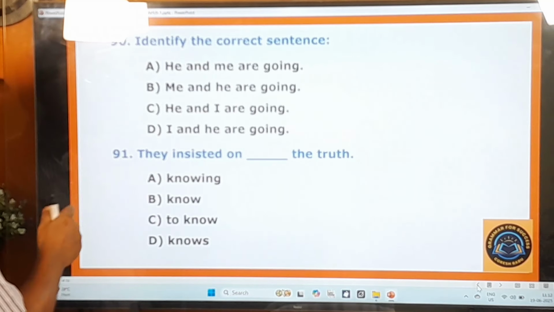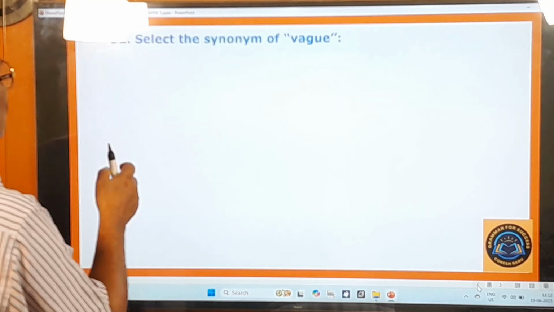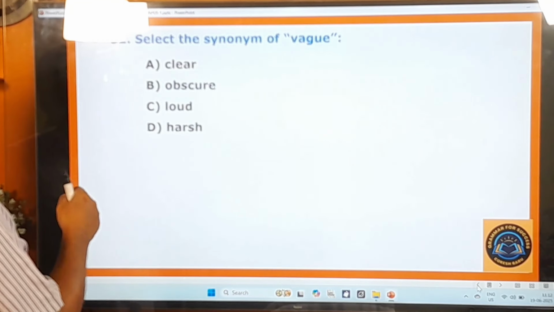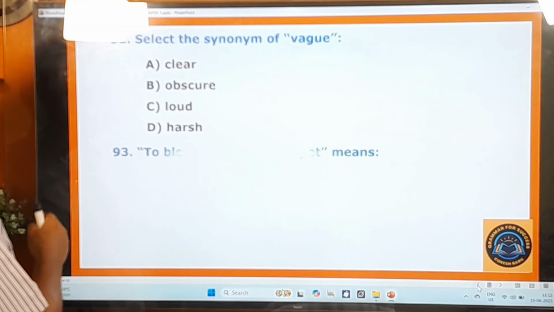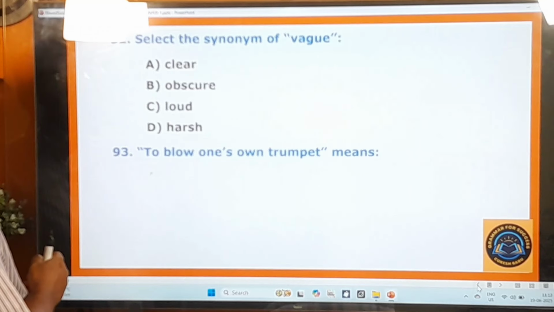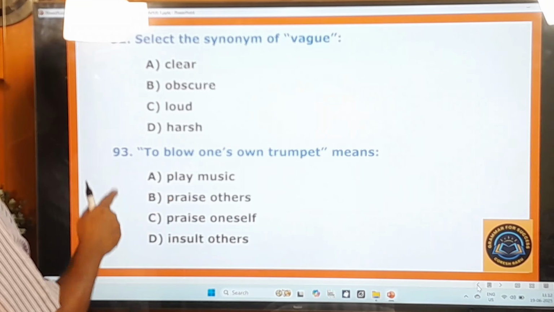Knowing, know, to know, knows. 92nd question. Select the synonym of vague. Clear, obscure, loud, harsh. 93rd question. To blow one's own trumpet means play music, praise others, praise oneself, insult others.